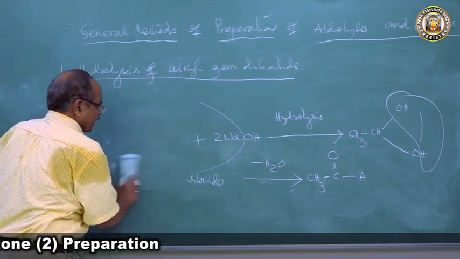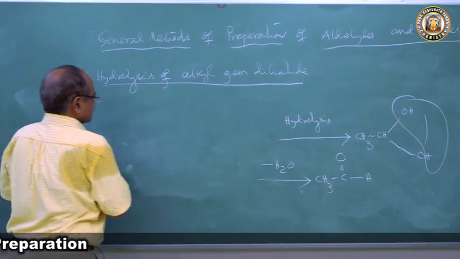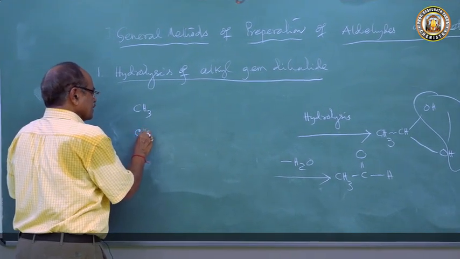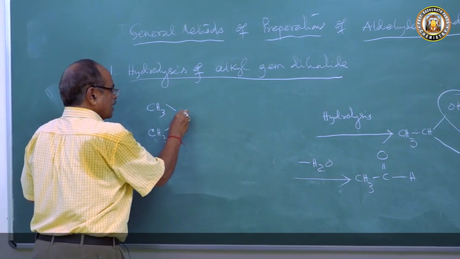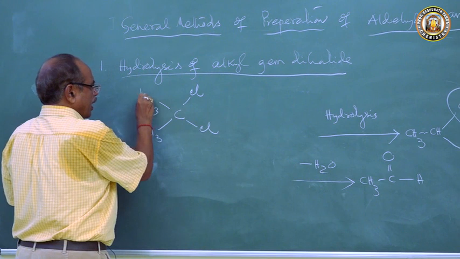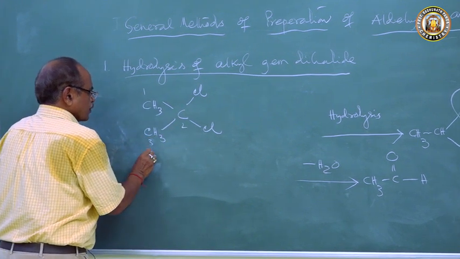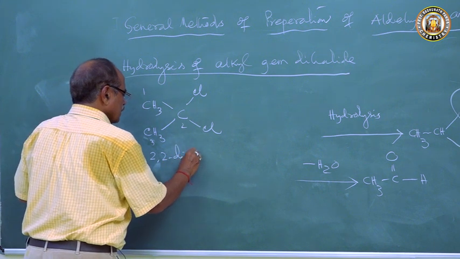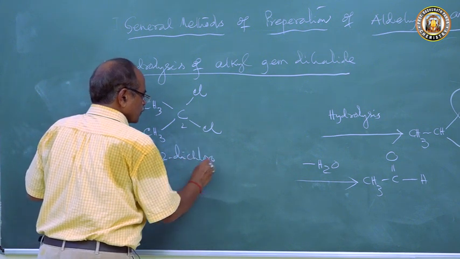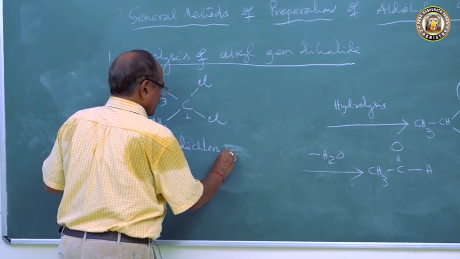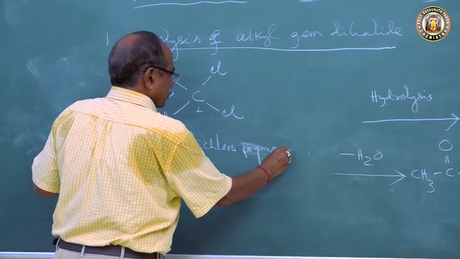Suppose I want to prepare acetone. What will I do? I will take a CH3 group, and another CH3 group, and I will take carbon, and here chlorine, and here chlorine. So what is this? 2,2-dichloropropane.